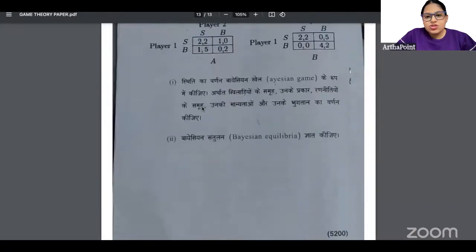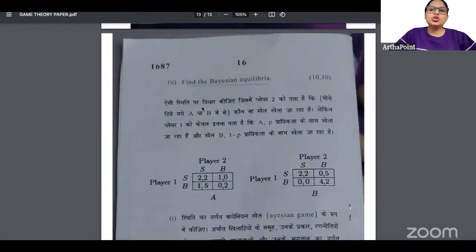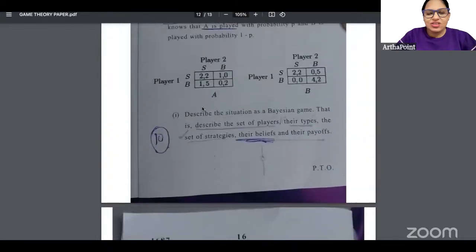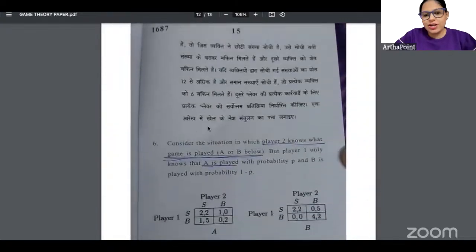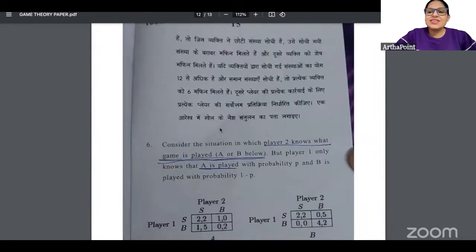Okay, now let me just go. Oh, it's done. So this was the paper, beta. I don't think anything is such which was not done on the portal. As I always tell, कि जो मैं बोल रही हूँ, please go ahead and do that part first. Whatever I am telling you to do, whatever is given to you as important questions, please cover those.